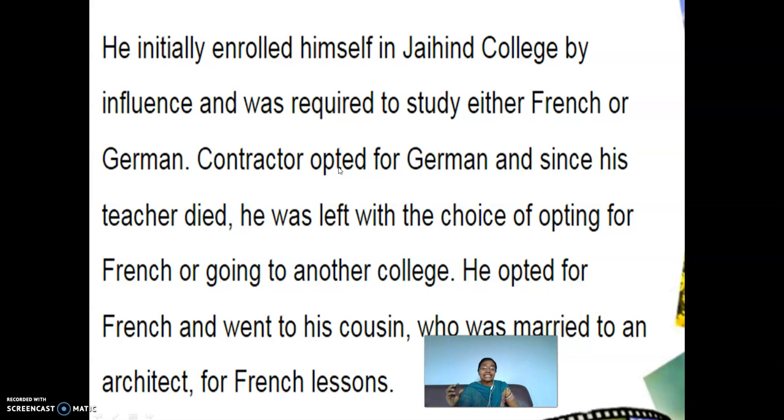Through that cousin's husband, he got an interest in architecture, and through that man he came up in his life. So the cousin's husband was the one who elevated his life, knowing his talent. This is what you could understand there.